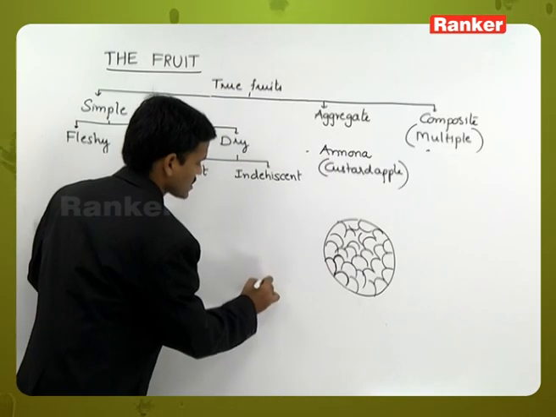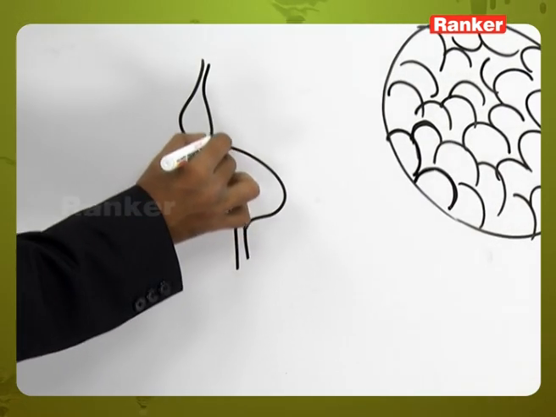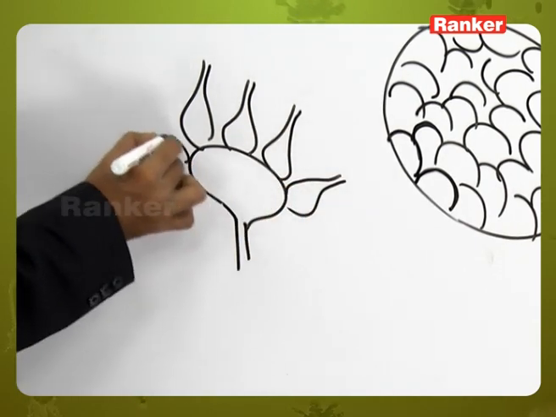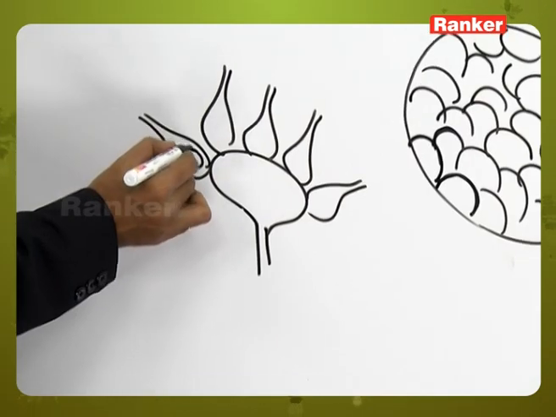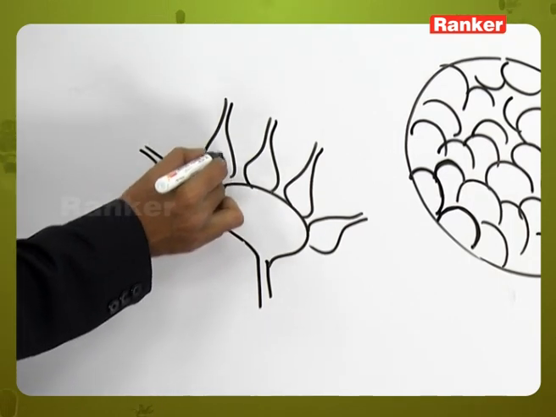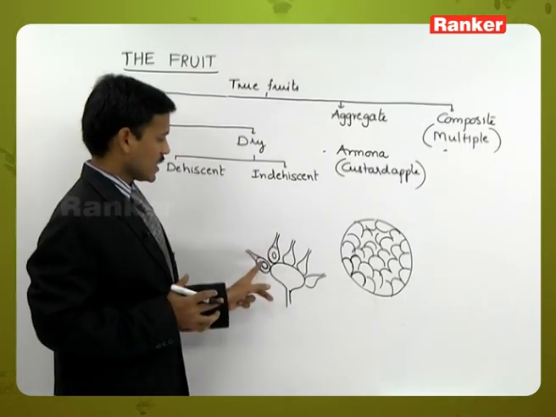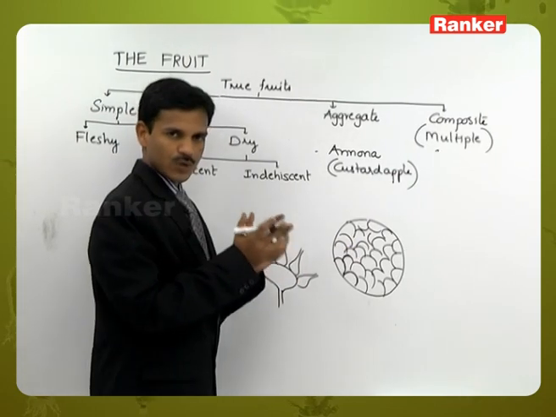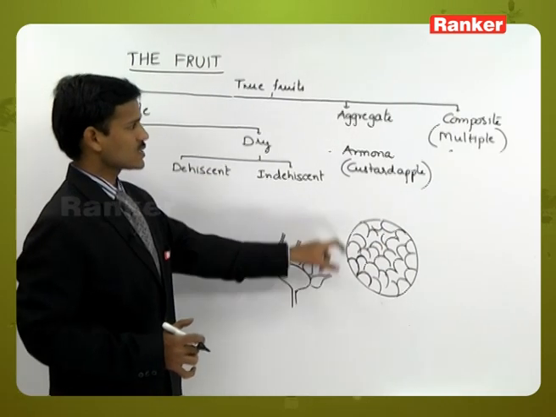On the thalamus, a number of carpels are there, but they are not fused, they are all free. Each has one ovule, and that ovule develops into a seed. Here it develops into a fruit, and that also develops into a fruit. But they are not fused, not combined. They are free, but all the fruitlets are present together, forming one fruit. That fruit is called an aggregate fruit.